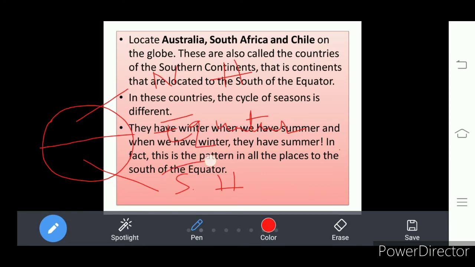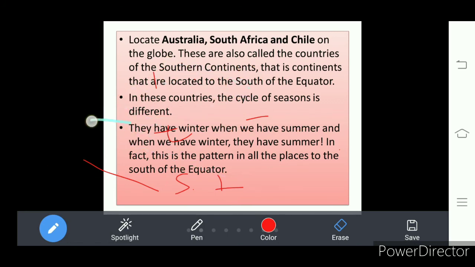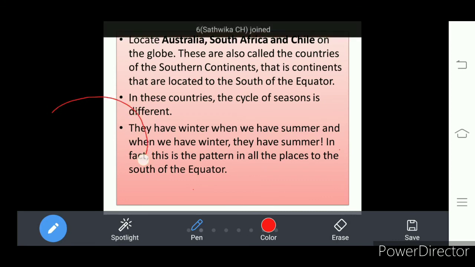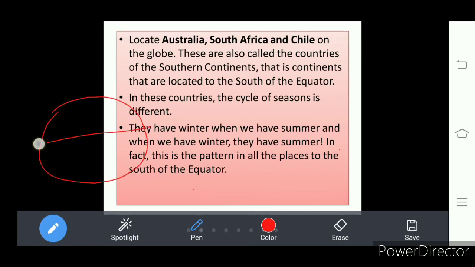The seasons of the continents in the southern hemisphere are different from the seasons of the northern hemisphere. Here they have winter when we have summer. Our India is above the equator, so India falls in the northern hemisphere. What season do we experience in March, April, May? It is summer.